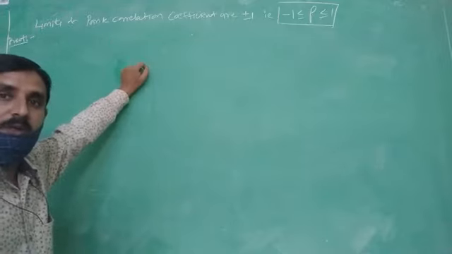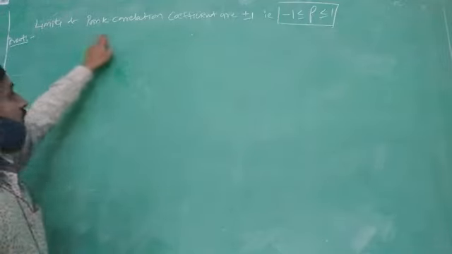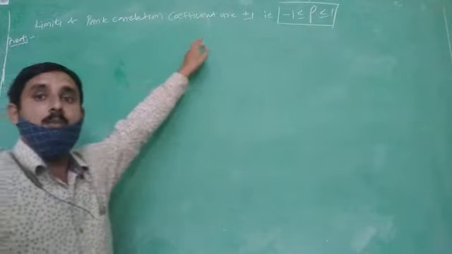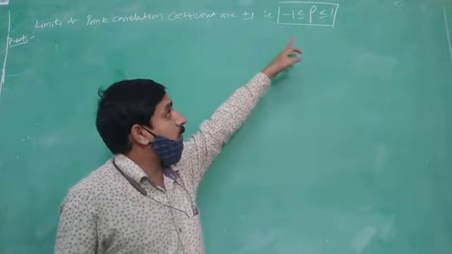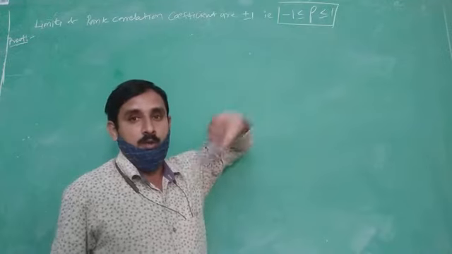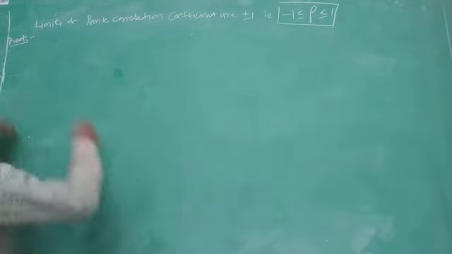The second property is that the limits of the rank correlation coefficient are plus or minus 1. That is, minus 1 is less than or equal to rho, which is less than or equal to 1. Okay, now we do the proof.